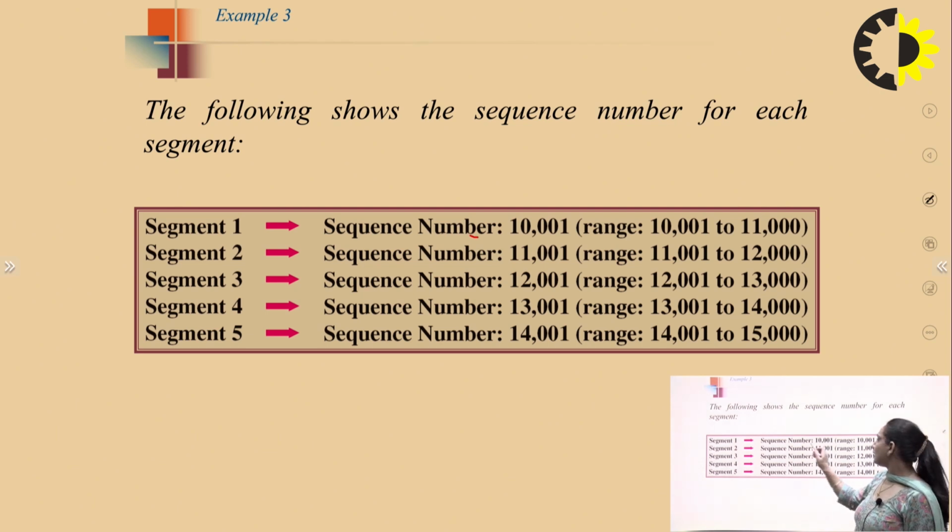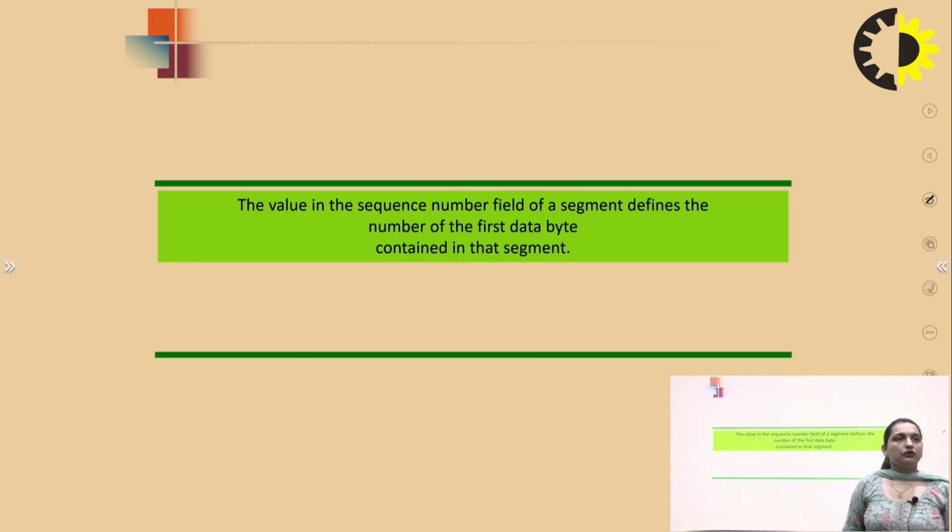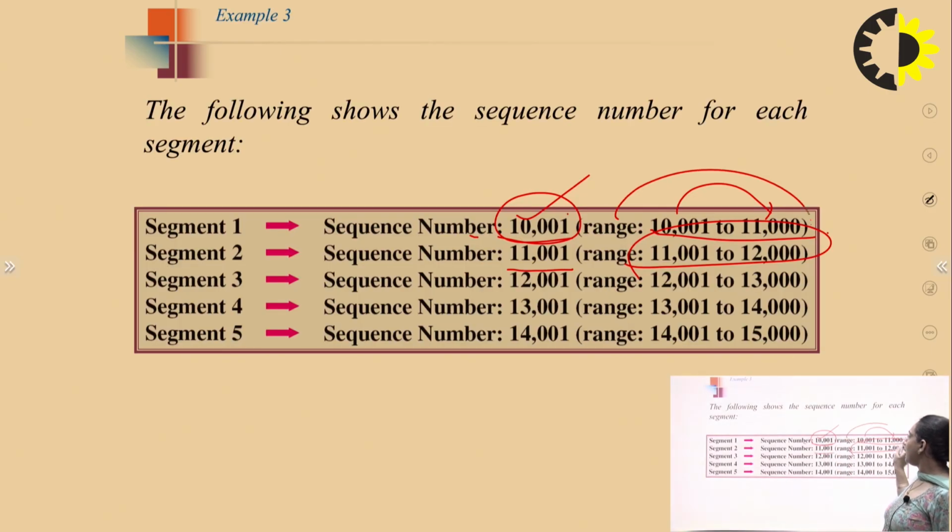For example, if the starting sequence number is 10,000 and 1,000 bytes are transferred in every data packet, then the sequence number is defined as the number of the first byte, so this packet includes 1,000 bytes of data starting from 10,000. The next byte is 11,001.